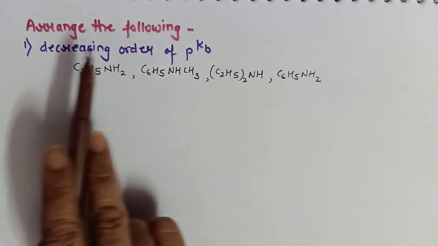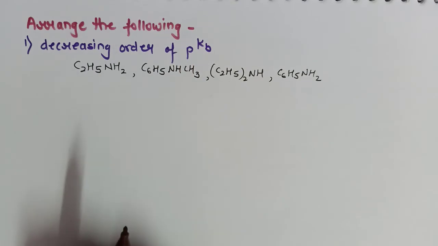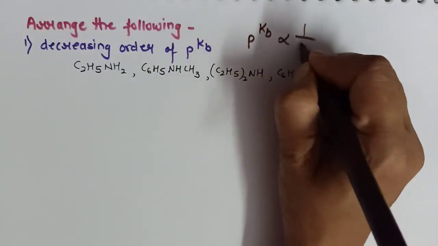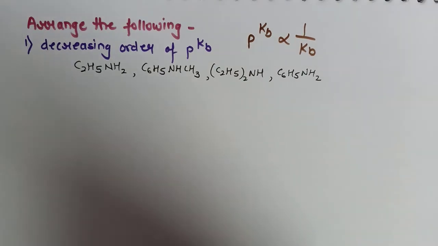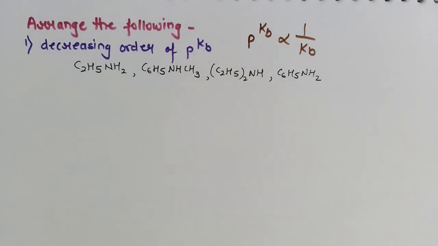Arrange the following in decreasing order of pKb. Now we know that pKb is inversely proportional to Kb. That means pKb is inversely proportional to basic character, and therefore I have to arrange them in such a way that the least basic comes first.